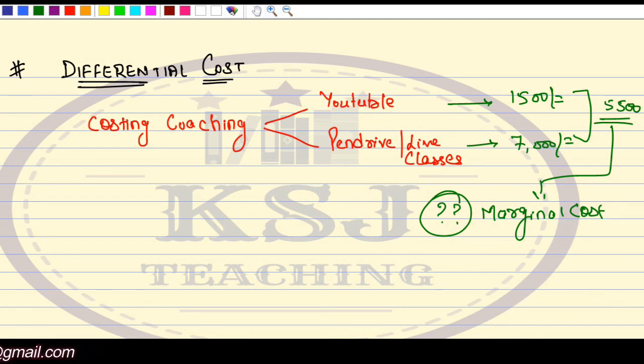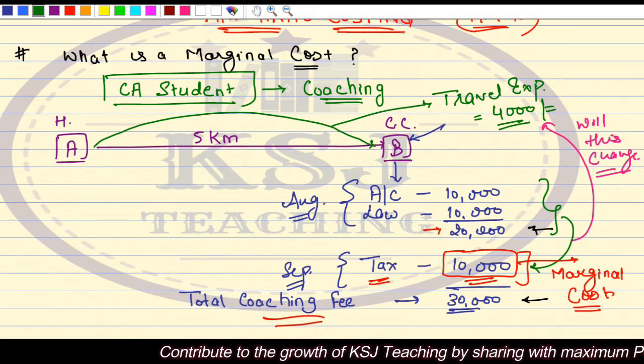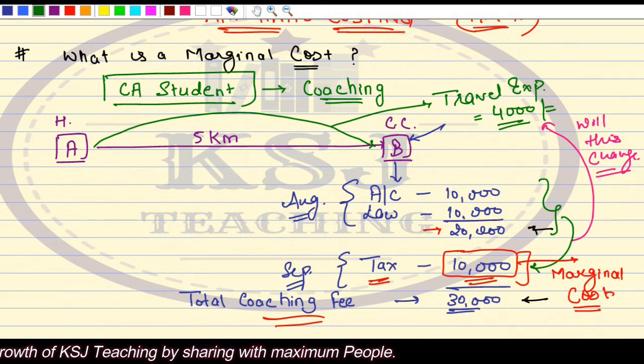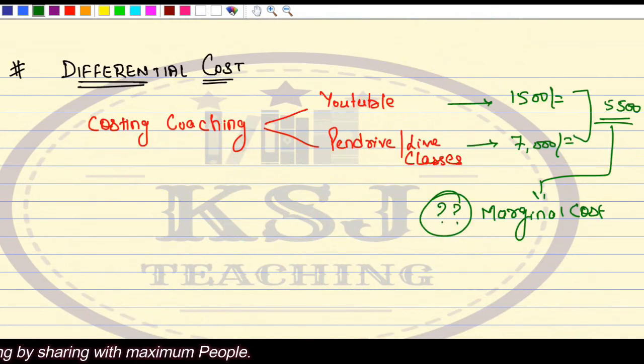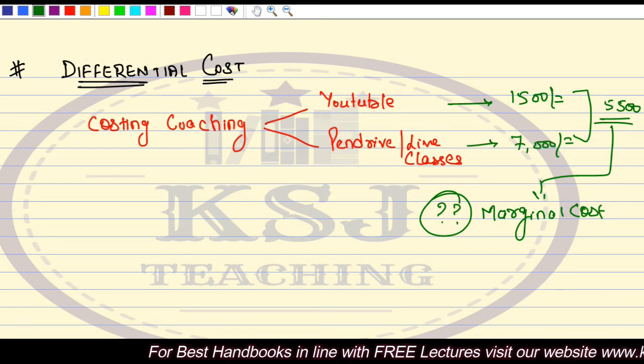This is not a marginal cost, because marginal cost is the cost of manufacturing one additional unit. Now in this example, the marginal cost would be if you add one more subject to the existing subjects of the coaching. Here you are not adding any subject. Here you are looking at two different alternatives, the cost between the two different alternatives.